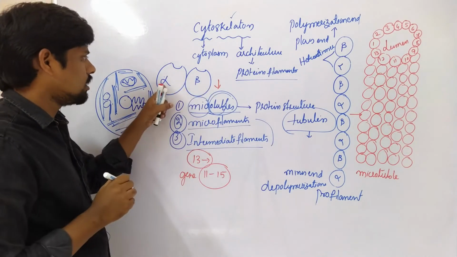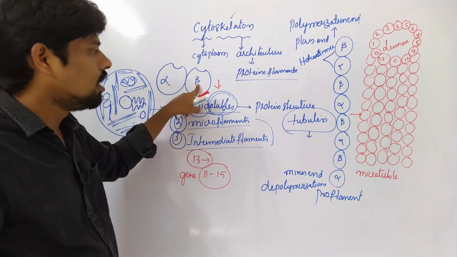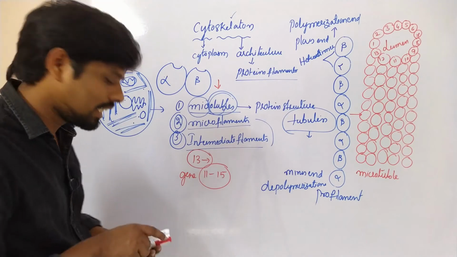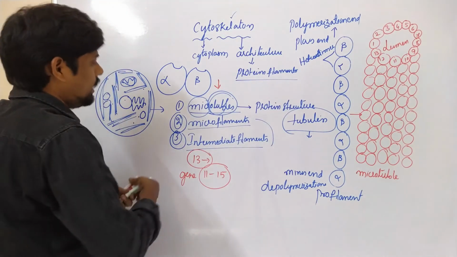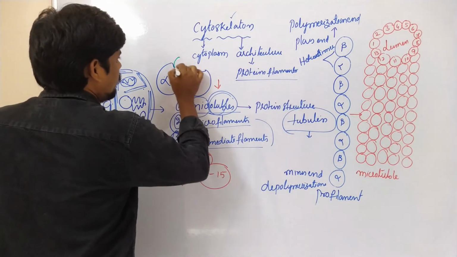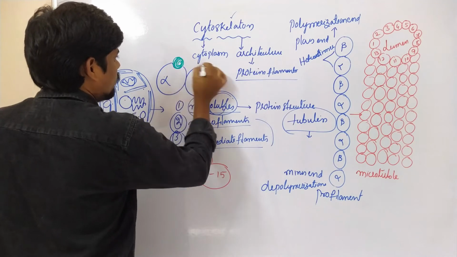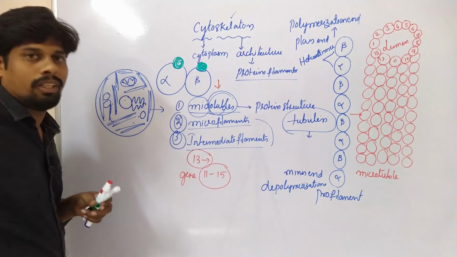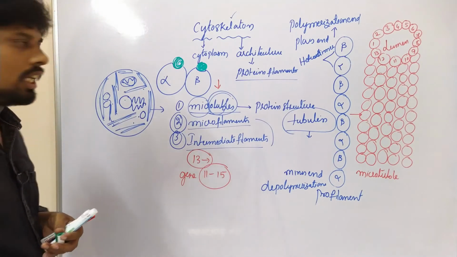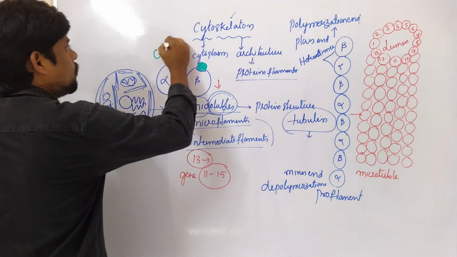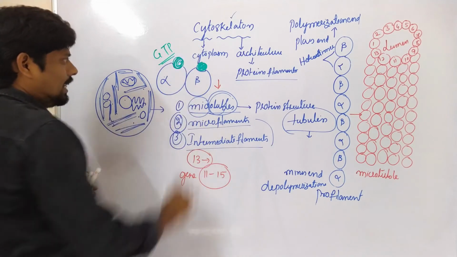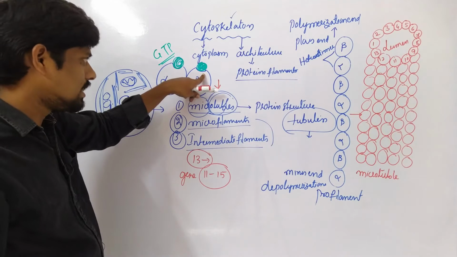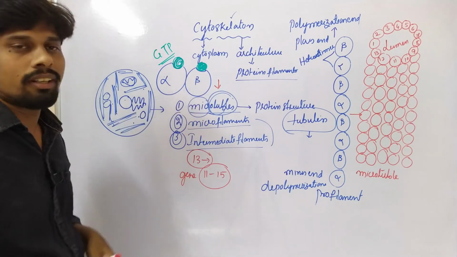This alpha tubulin and beta tubulin contain a site for GTP. Very important point here. GTP, guanosine triphosphate, binds to the alpha and also binds to the beta.